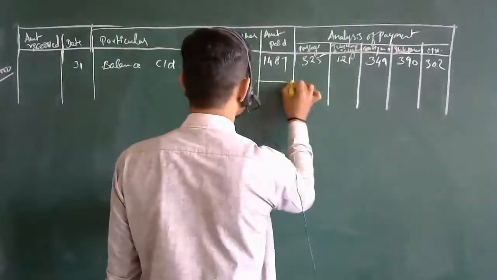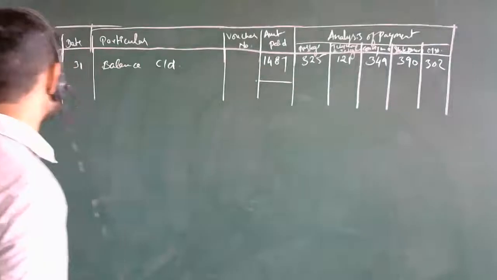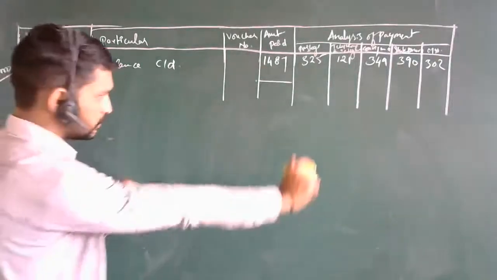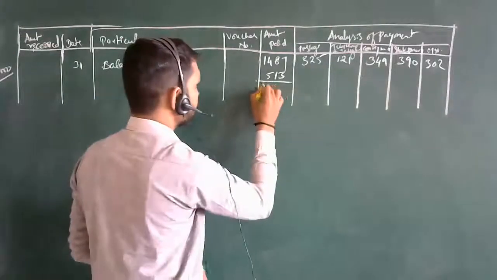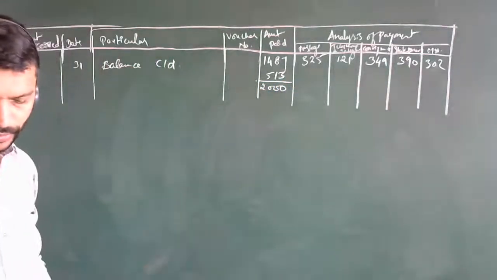What is the balance? Check it out over here. If you reduce this amount from 2000 rupees, how much will it be? The balance is 513. So what will be the total? 2000. This will be the total over here.